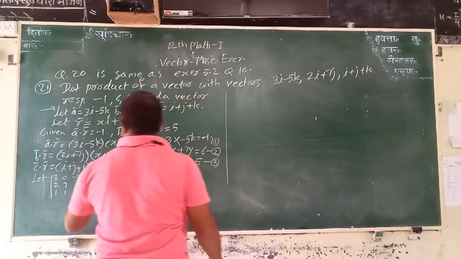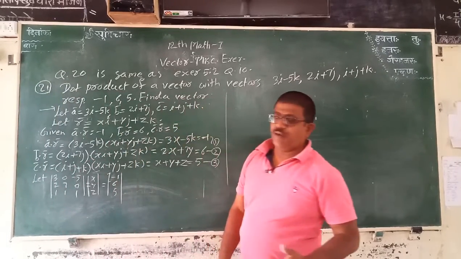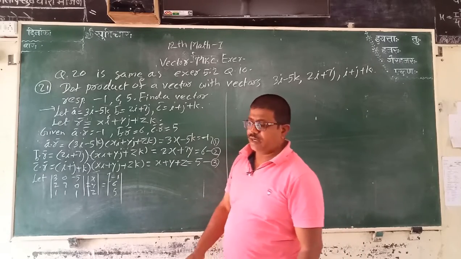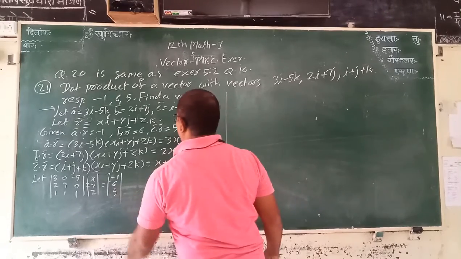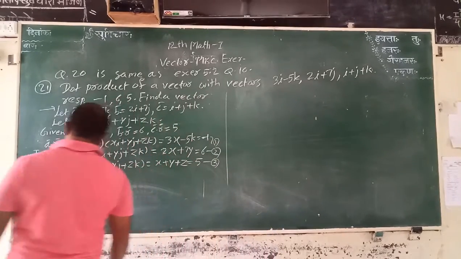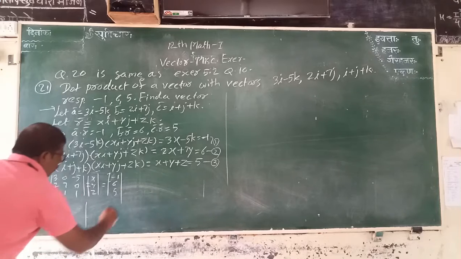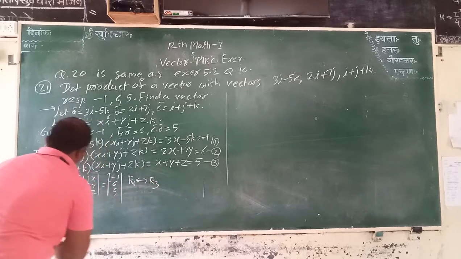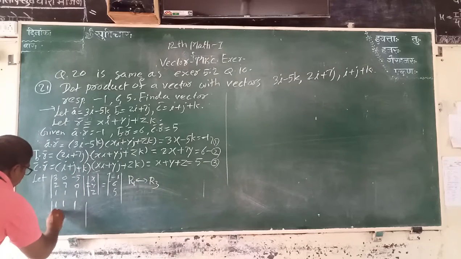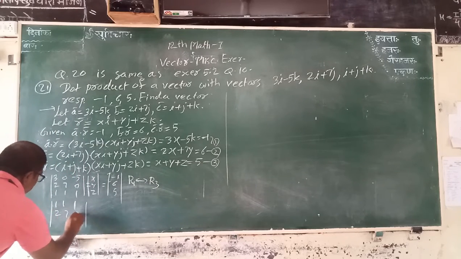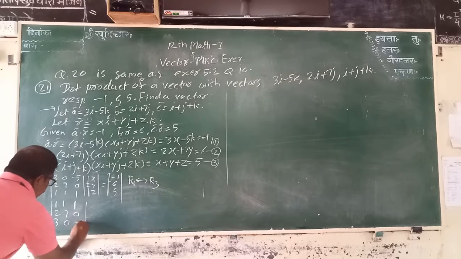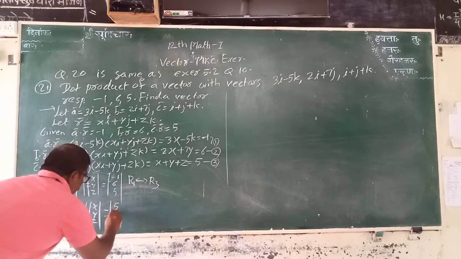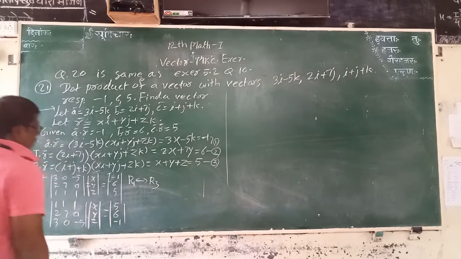Here you can try Cramer's rule, then we get the result, or we take the matrix method. Now here we take R1 interchange R3. Therefore 1 1 1, then 2 7 0 as it is, 3 0 minus 5, then x y z, and then 5 6 minus 1.